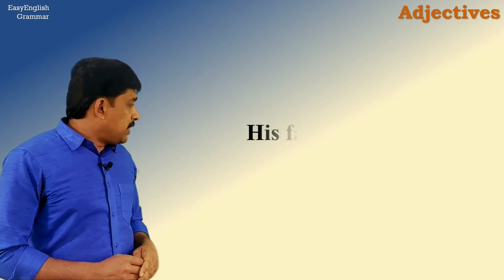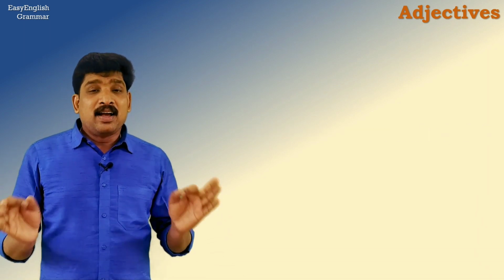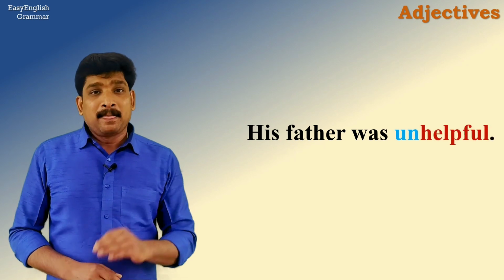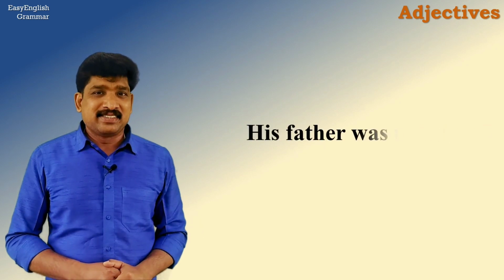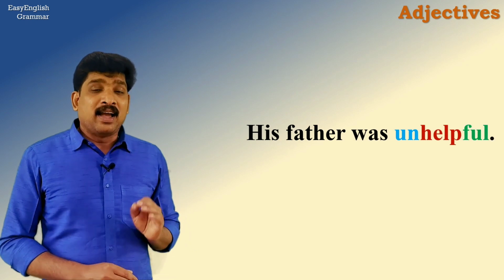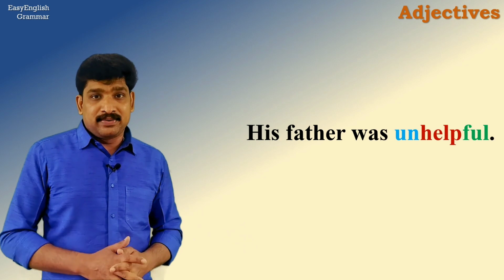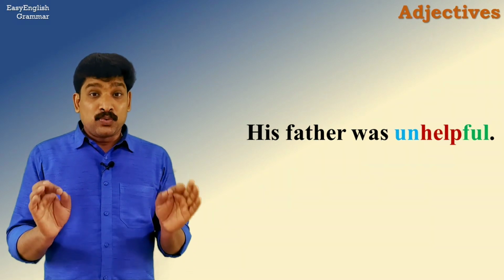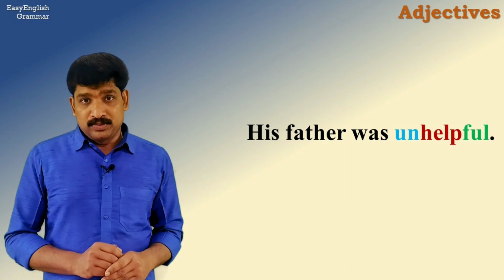Let us see the next sentence. His father was unhelpful. What is the adjective? Unhelpful, of course. Any prefix or suffix? Yes, there is. There is a prefix again which is un to make the adjective negative. And there is a suffix full to make the noun help into an adjective, unhelpful.